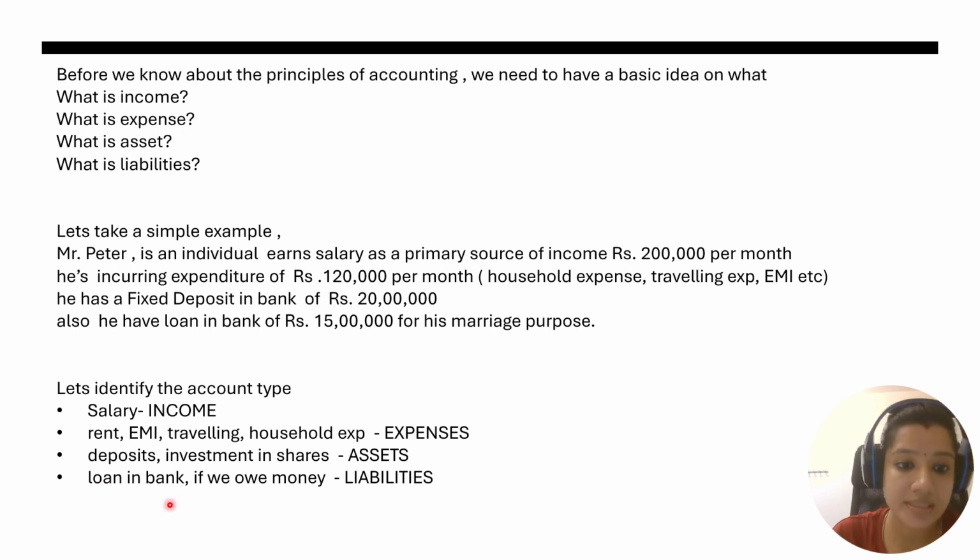Okay, and deposits: we may have fixed deposits, or we may invest in gold or invest in shares. These will all be considered as an asset. And if we owe money to a bank, like a loan we have taken, these kinds of loans where we owe money will be considered as liabilities. If you know the basic terms we use, like what is income, expense, asset, liabilities, then you are ready to know what the rules of accounting are.